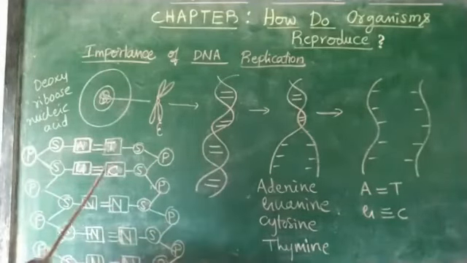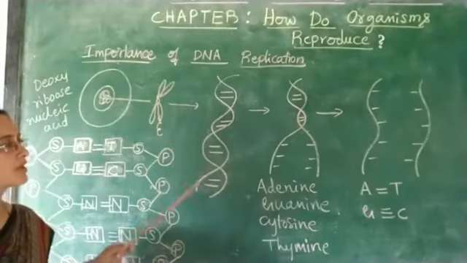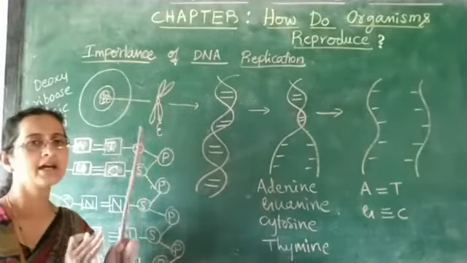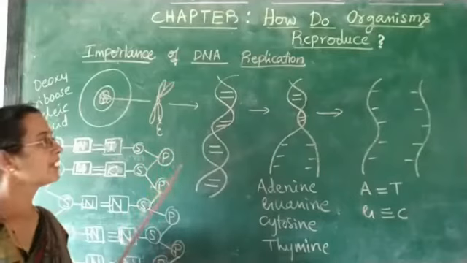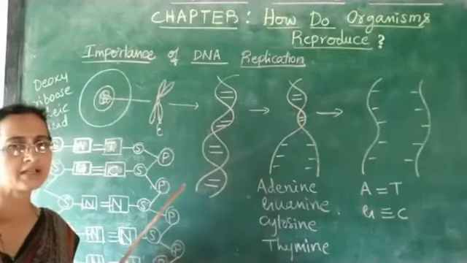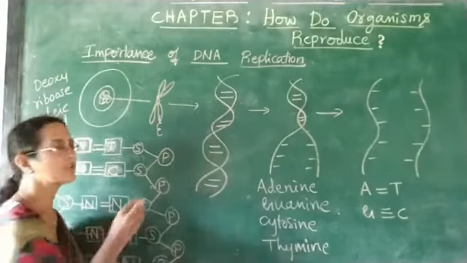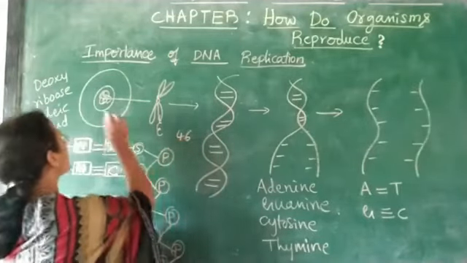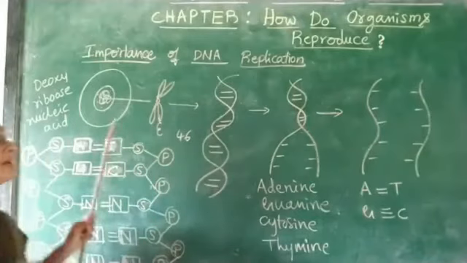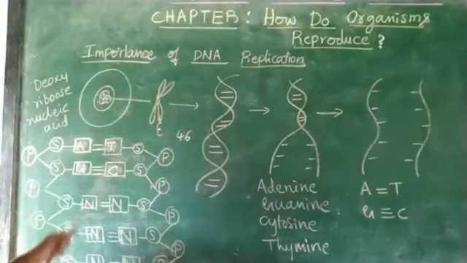So the structure of DNA looks like this. This DNA gets uncoiled when it is about to undergo replication. The chromosomes in human beings are said to be 46. So 46 chromosomes are present in the nucleus of a human being.